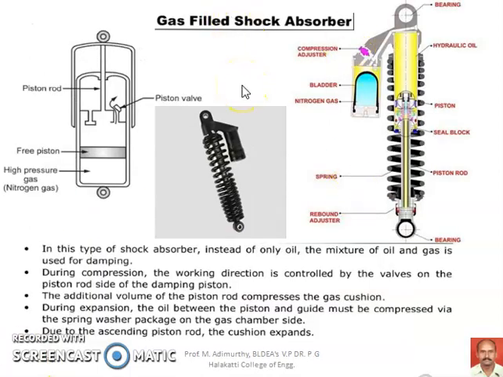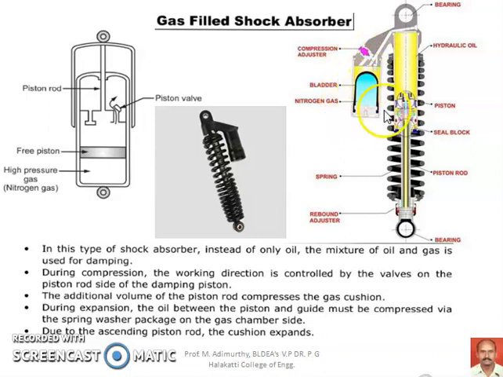The second kind of shock absorber is a gas-filled shock absorber. These gas-filled shock absorbers are nowadays very common in two-wheelers, particularly bikes and sports bikes. This kind of shock absorber with a canister is very common in motorcycles. The cut section of this shock absorber is shown here. Here the damping action is taken care of by the combination of the gas as well as the hydraulic fluid. And here the cut section of this canister is shown.